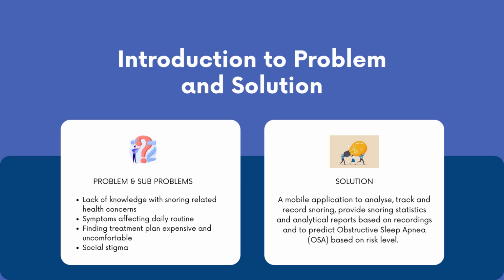It is because many don't know that habitual snoring can be an indicator of developing serious illnesses. If left untreated, it could lead to high blood pressure, diabetes, stroke, and sometimes death. In addition to that, some of the subproblems are symptoms of OSA affecting daily routine, some finding the treatment plan expensive, and social stigma, mainly making 70% not react to this issue.